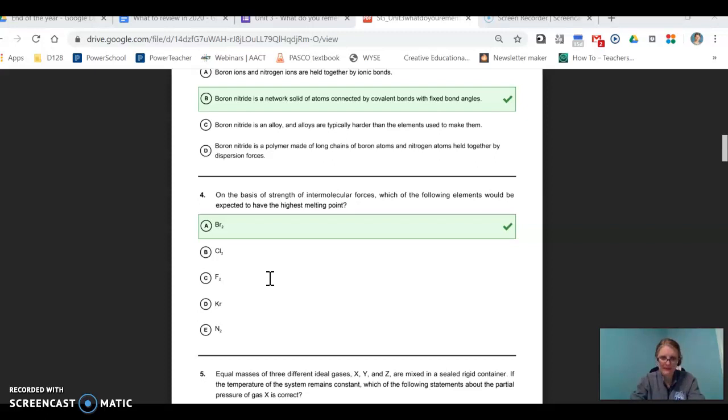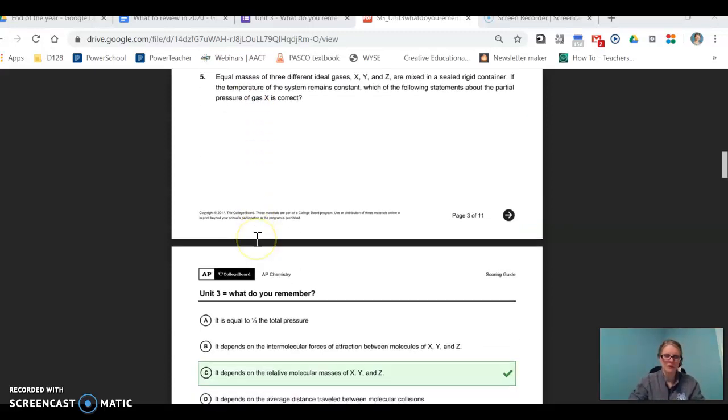So most of us wanted to say C. I'm not sure why we're picking fluorine. I don't have a guess for that. But bromine is the most massive according to the periodic table. 2 bromines together is more massive than any of these other ones. Thus, the larger it is in molar mass, the more polarizable it is, and the higher the intermolecular forces. Higher intermolecular forces would mean a higher melting point because it will take a faster molecule to be able to break that intermolecular attraction in order to actually melt. Or when melting, you don't fully break it, you're just loosening them. That is number 4.